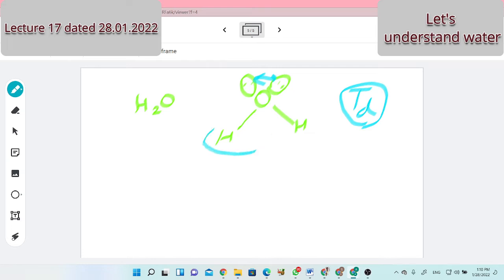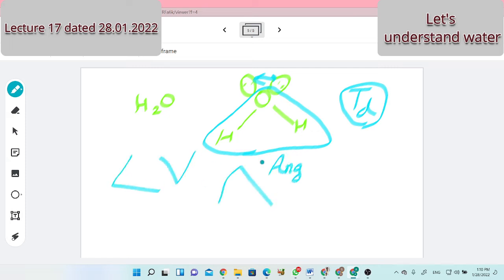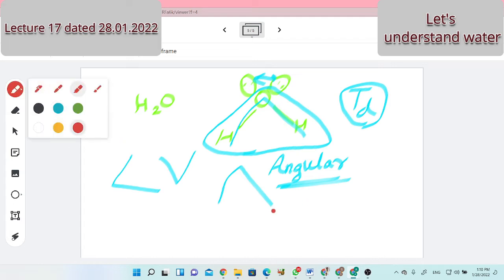But if I have to answer the shape, then I have to consider the molecule, and that shape is angular. It means I represent it with one angle, like this. So that is our water molecule. It has one angle, therefore we say the shape is angular. Whatever the shape may be, an electronegativity difference is there.